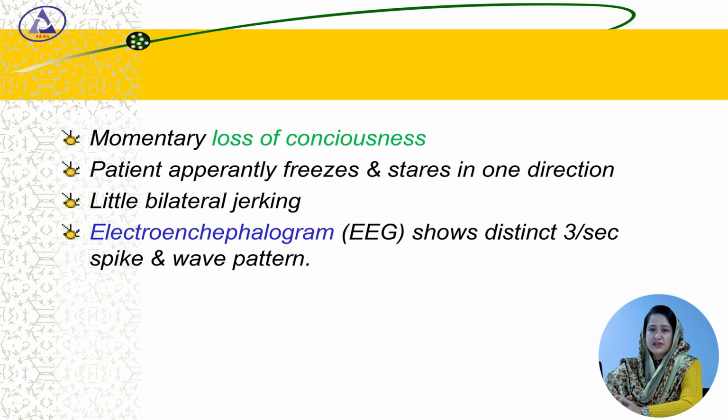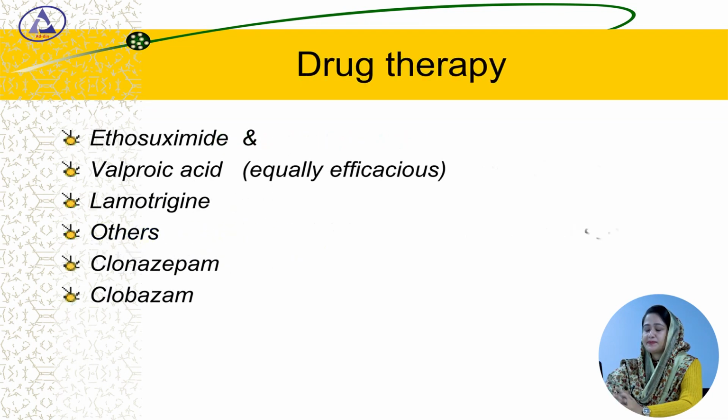Momentary loss of consciousness occurs and the patient apparently freezes and stares in one direction. Little bilateral jerking occurs and the electroencephalogram or EEG shows a distinct 3 per second spike and wave pattern. The drug therapies are ethosuximide, valproic acid, lamotrigine and others like clonazepam, clobazam, etc.